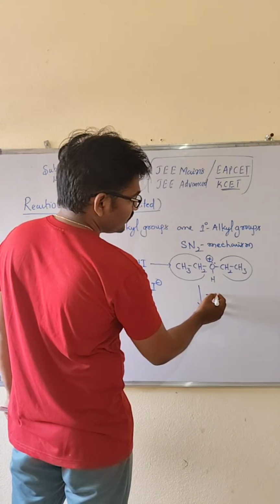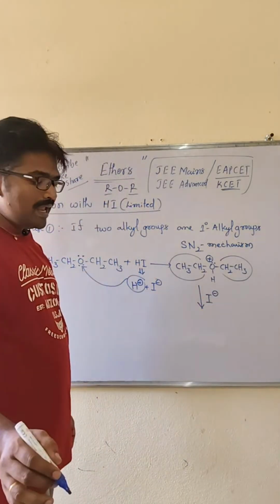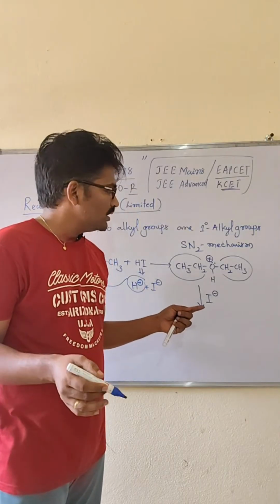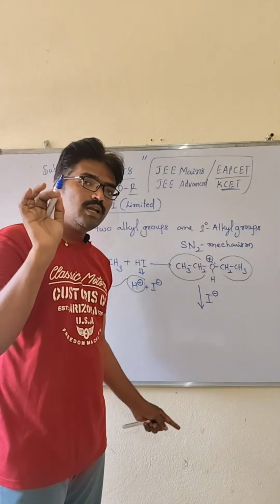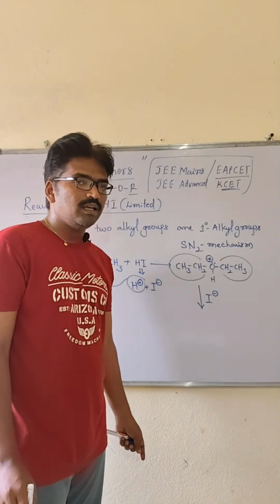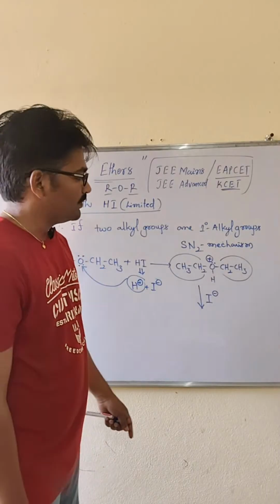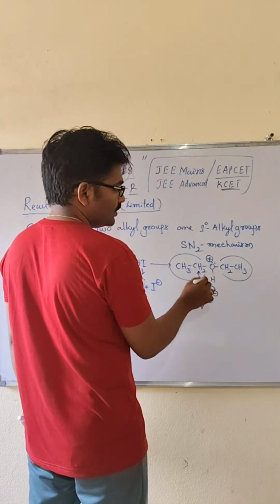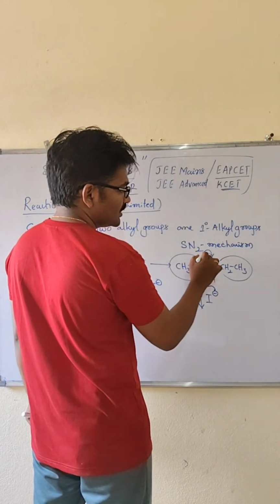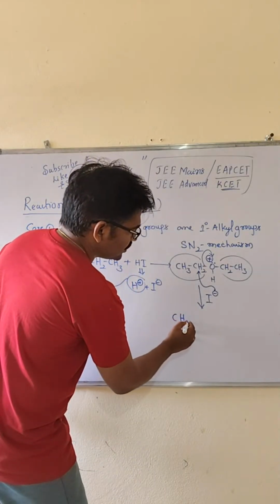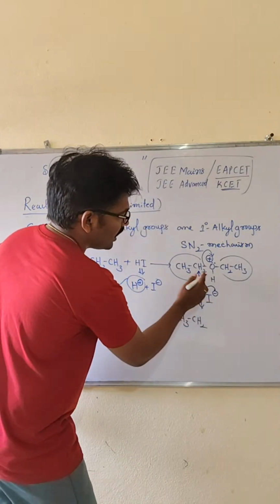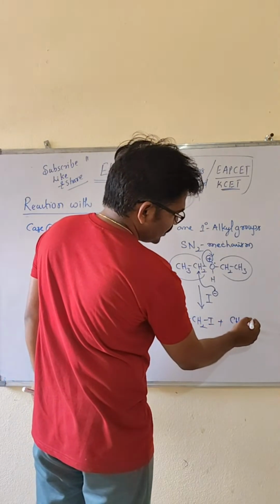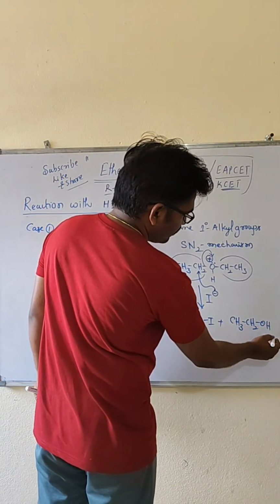What is I minus? Here I minus will go and attack the backside of the leaving group, any one of the leaving groups. Both alkyl groups are the same kind, so from either alkyl group, the bond will be shifted towards that, so that CH3 bond CH2 bond I is going to form, plus CH3 bond CH2 bond OH will be formed like this.